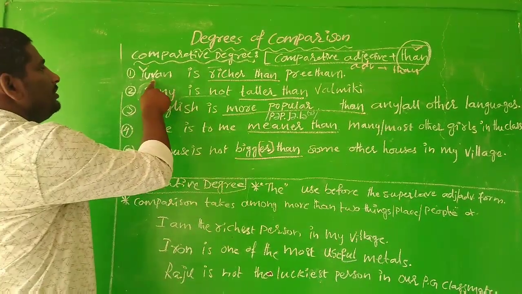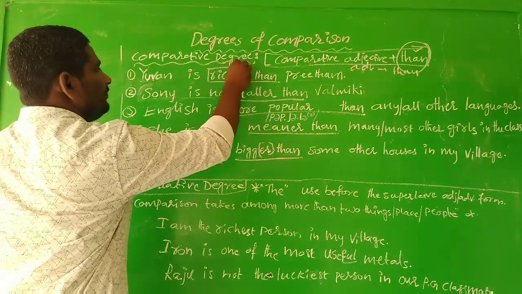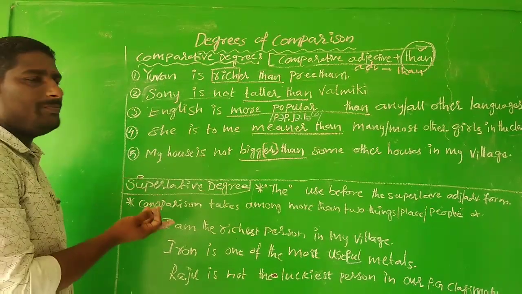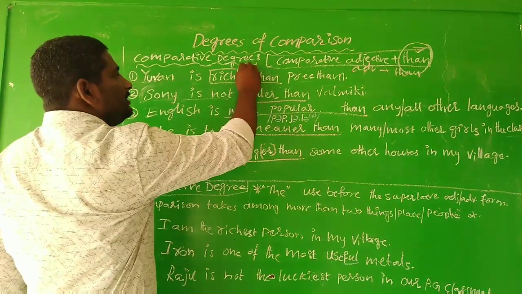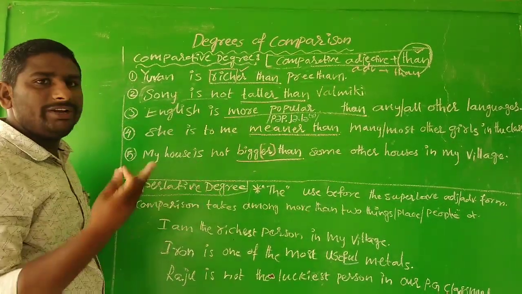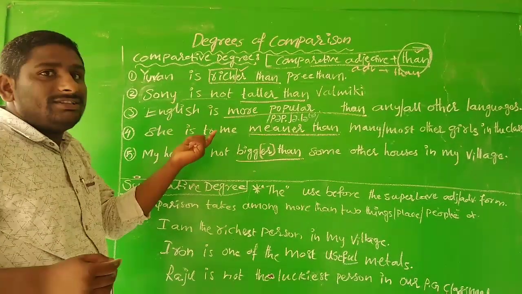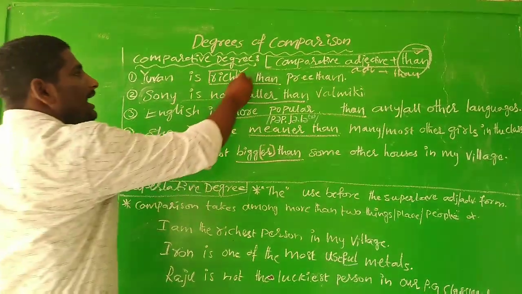For example, if you see Yuvan is richer than Pritham. So rich is the positive degree. So you can say it is the positive adjective form. So when the suffix er is added to a positive adjective form, that becomes a comparative form. We already discussed all the syllabification. So rich is a one syllabic word, so we have added er.